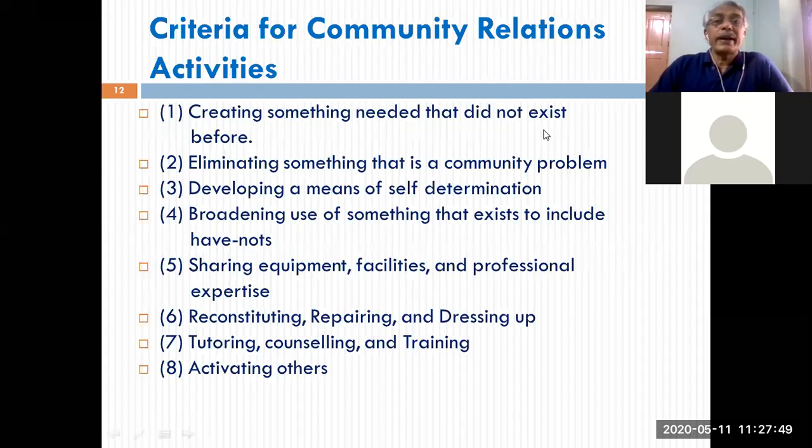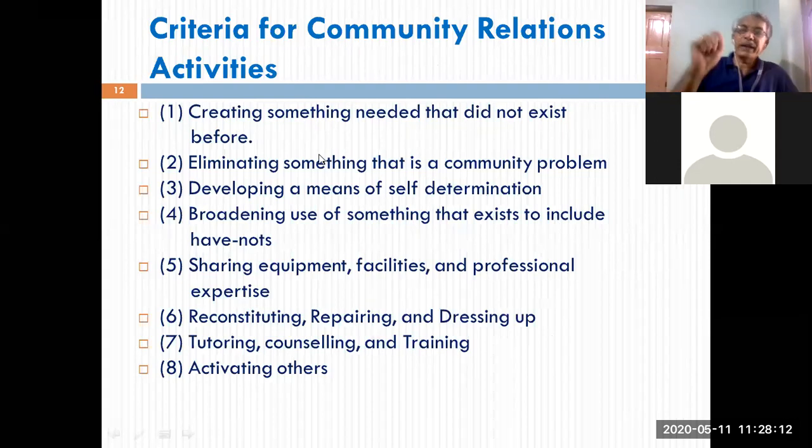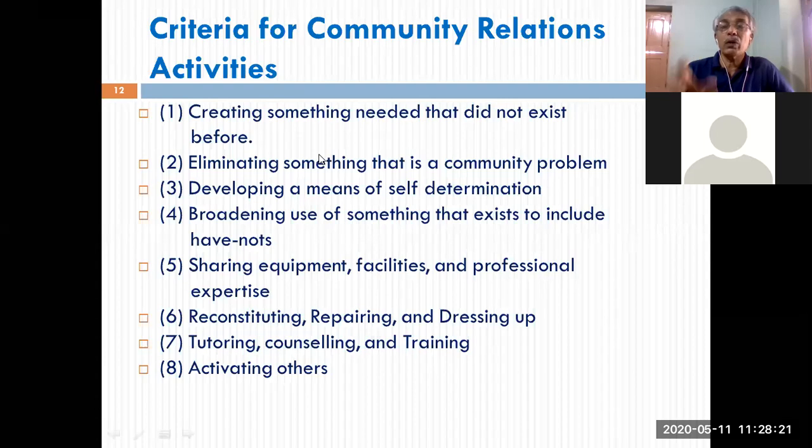Now, what are the criteria for community relations activities? How to draft, communicate and implement your CR activities as part of your public relations program. One is creating something needed that did not exist before. So by identifying the CR activity, please see that by your CR activity, you are going to create, develop, or contribute something which is needed by the community, but which is not there. For example, drinking water.